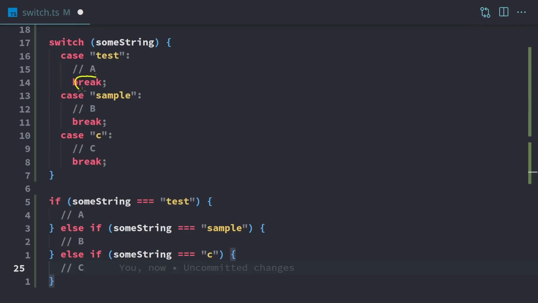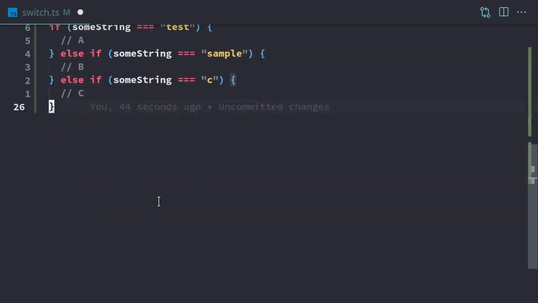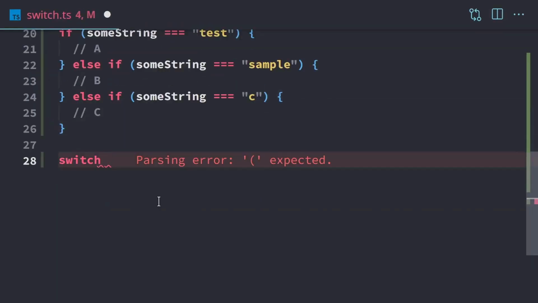We just have to remember to include breaks. And with the if, that's also fairly clean. The only issue with the if is we always have to have these equality symbols here, and the switch is just doing that automatically for us. So as far as I'm concerned, this is mostly just a preference thing for this particular situation. Now, we're going to switch on the number. So zoom back in. We'll switch on some number.